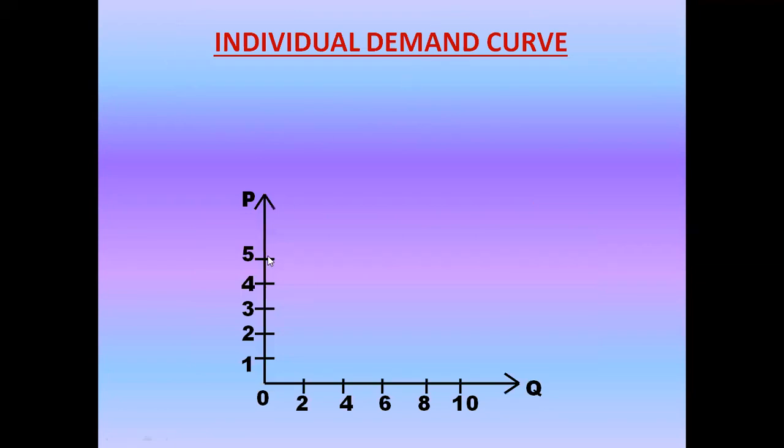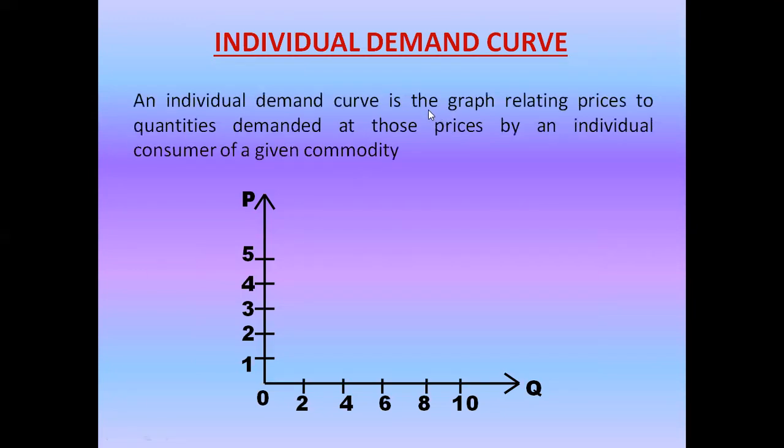Now let us plot the individual demand curve. We measure price on the vertical axis and quantity demanded on the horizontal axis. The individual demand curve is a graph relating prices to quantity demanded at those prices by an individual consumer. Now at price 5, the quantity demanded is 2 units. When the price falls to 4, the quantity demanded increases to 4 units. When the price falls to 3, quantity demanded increases to 6 units. When the price falls to 2, the quantity demanded increases to 8 units. When the price falls to 1, quantity demanded further increases to 10 units.